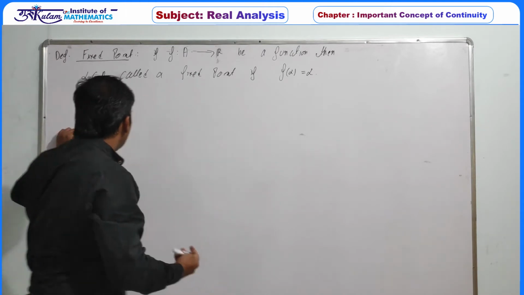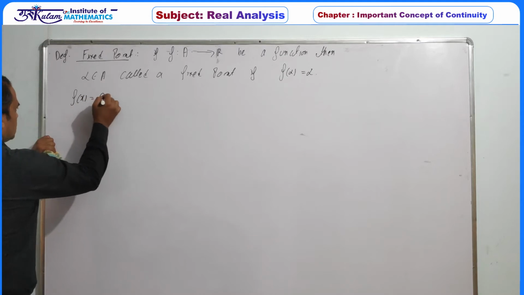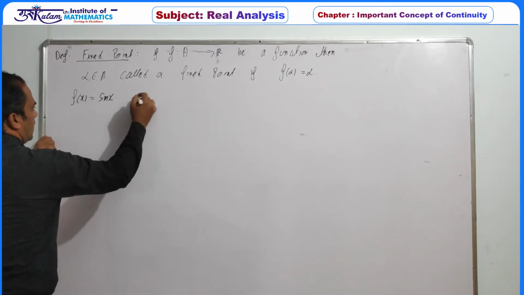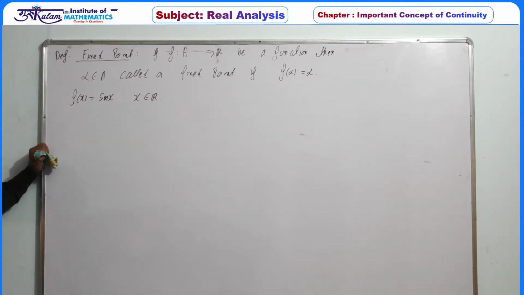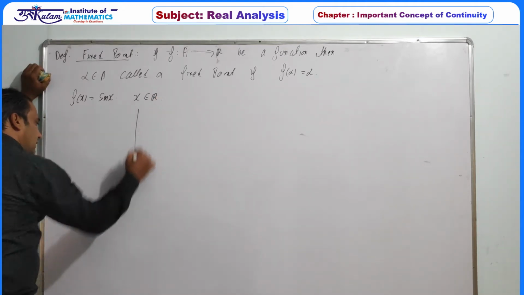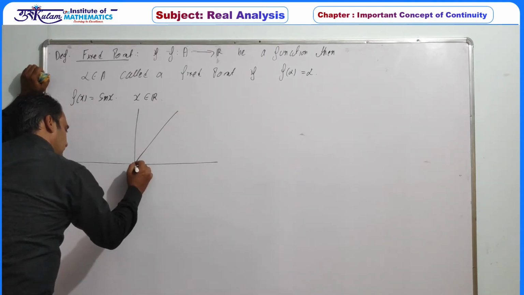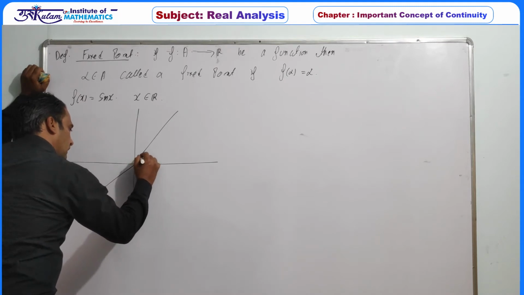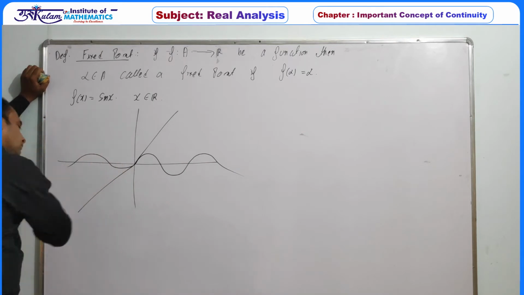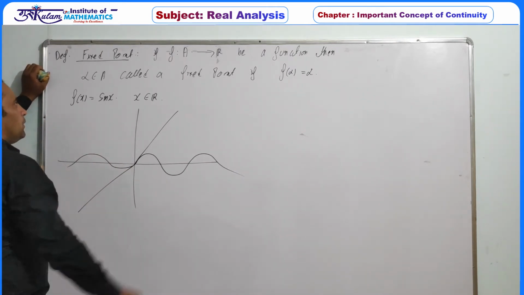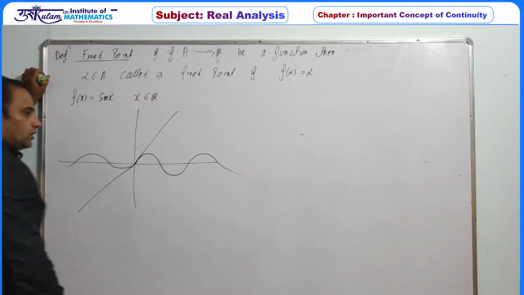A simple example: if we take f of x is equal to sine of x, with x belonging to the real line, then we have to find the fixed point of this function. Geometrically, if this is the y equal to x line, then the graph of sine of x is this one. So any point alpha is called a fixed point if f of alpha is equal to alpha.